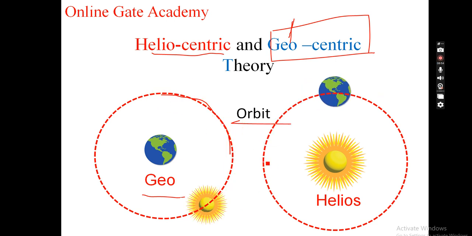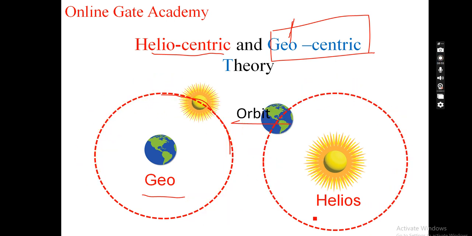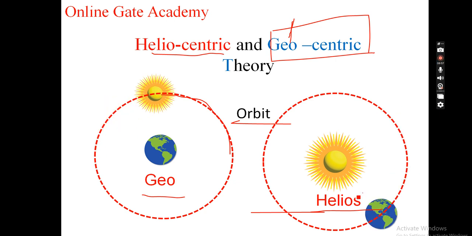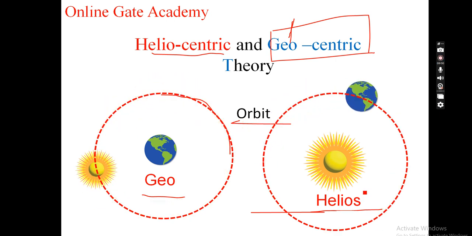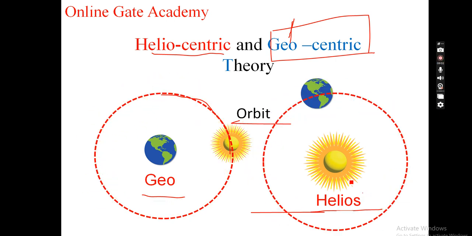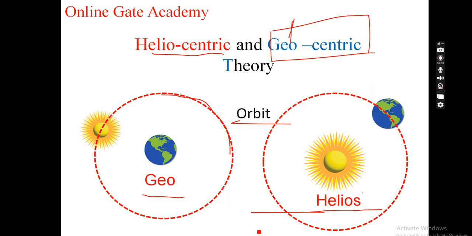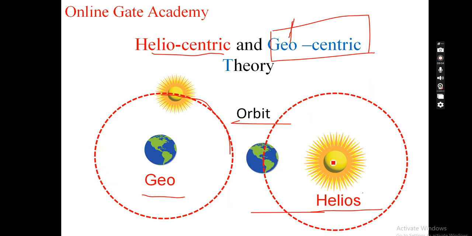Because the sun is in the center, and in Greek the sun is known as Helios, this theory is known as the heliocentric theory.